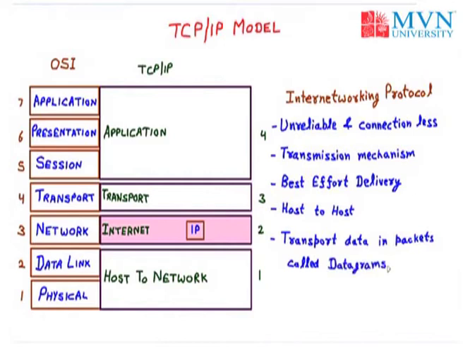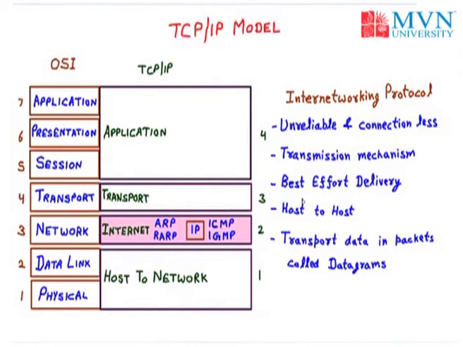Now we have 4 more protocols, that is ARP, RARP, ICMP and IGMP, which are used by IP. IP is using all these 4 protocols. The first one is ARP, second is RARP, next is ICMP, and the last one is IGMP.